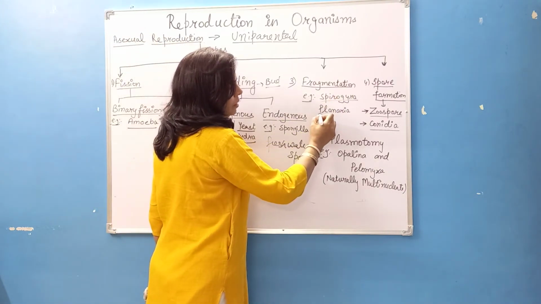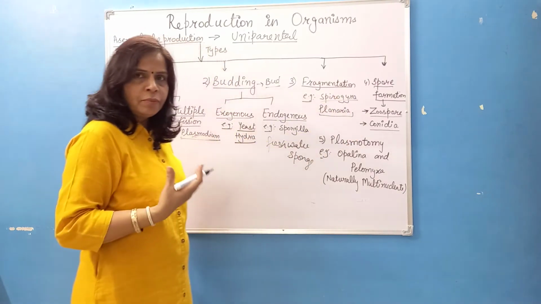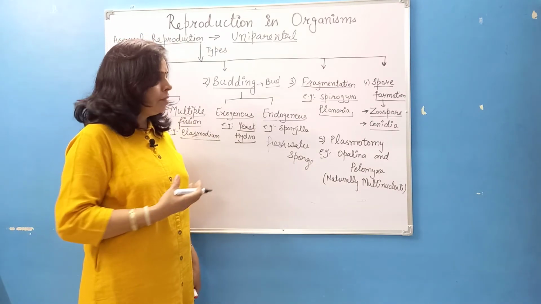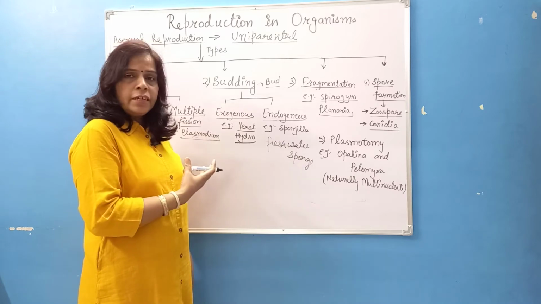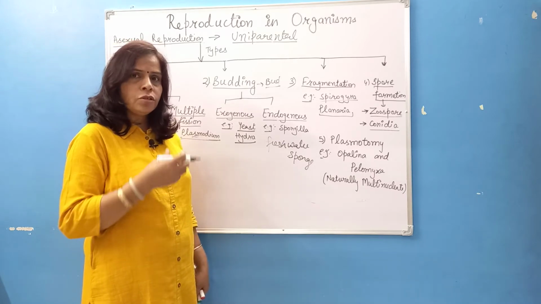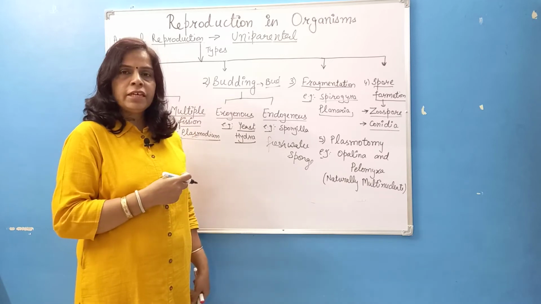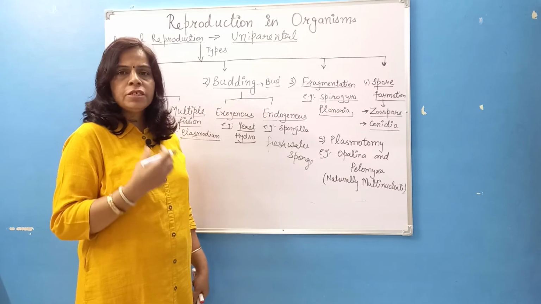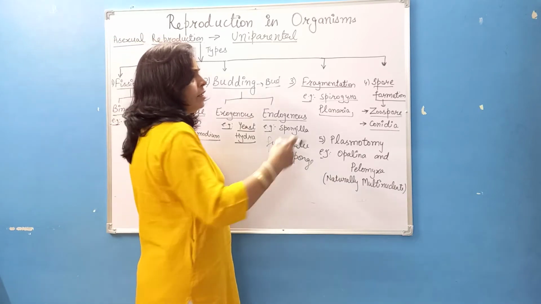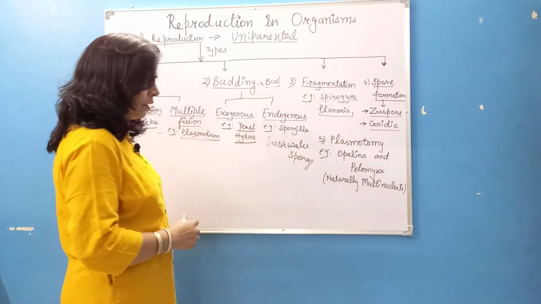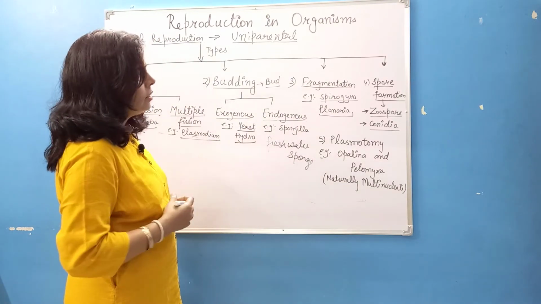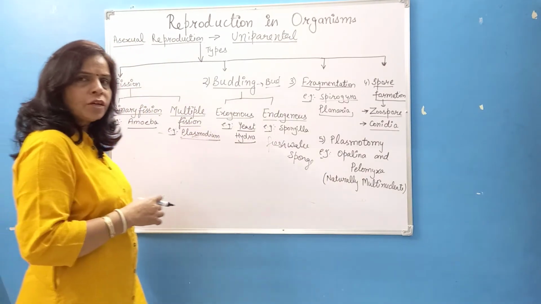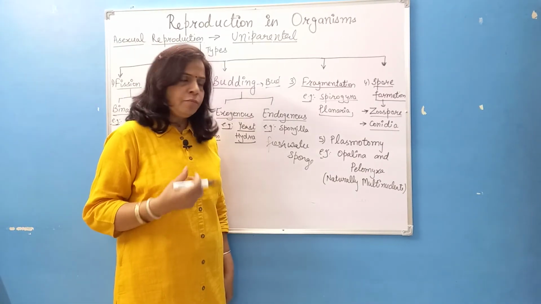And if I take fragmentation in animals, we have the best example of Planaria. As you know, Planaria is a platyhelminth, and you must have heard of Planaria in 10th class also. This chapter is also included in our 10th class. If we crush Planaria into a very small piece, this small fragment can give rise to a complete organism, right? So we can see how simple fission, budding and fragmentation are. Asexual reproduction is a very simple process of reproduction.